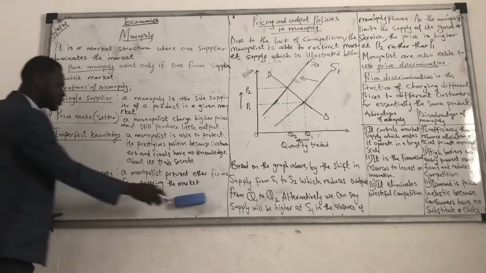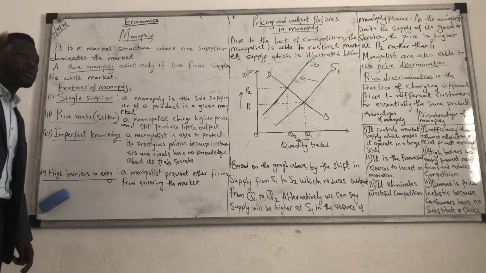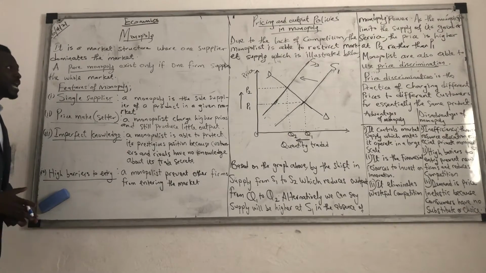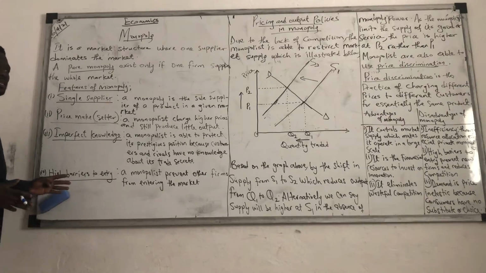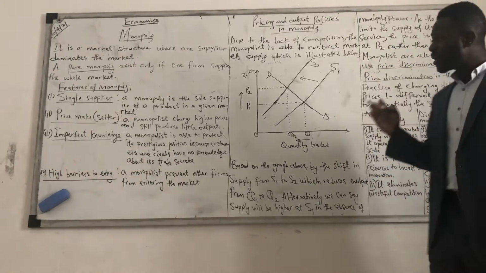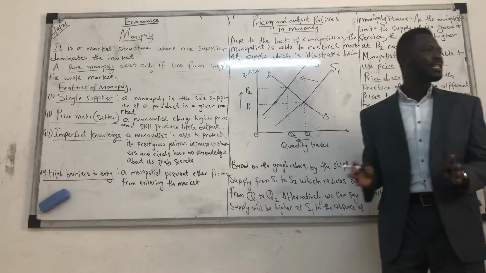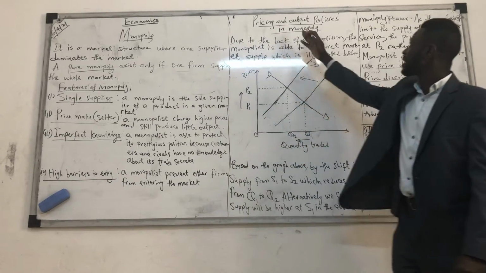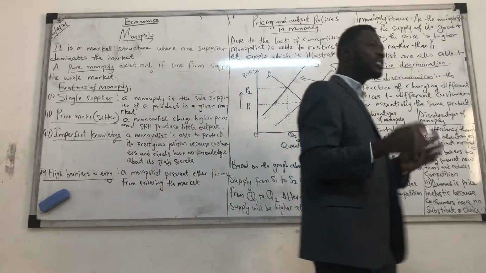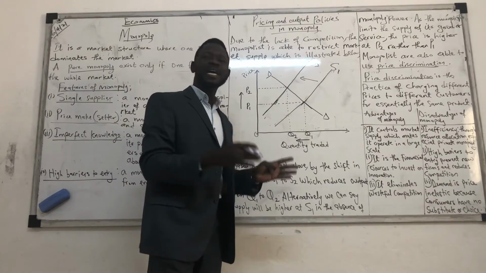So that's what we call barriers to entry. No other firms will be able to come into the market. No other businesses will be able to come into the market and do the same business as the monopolist. Do we get it? Do we understand? So in a monopoly, there is what we call pricing strategy. Because whatever this business is, it is selling goods, it is selling services. So we have what we call pricing and output policies in monopoly. How does a monopoly charge its prices? What does a monopolist do when it comes to prices and output?